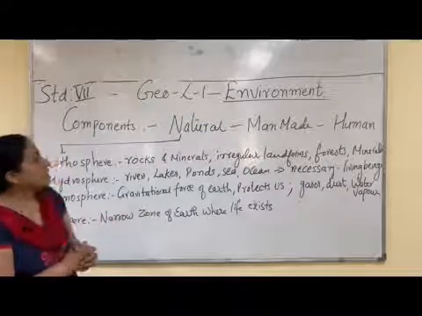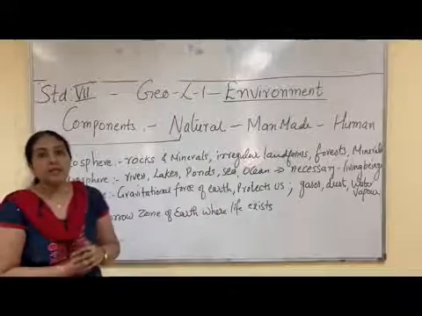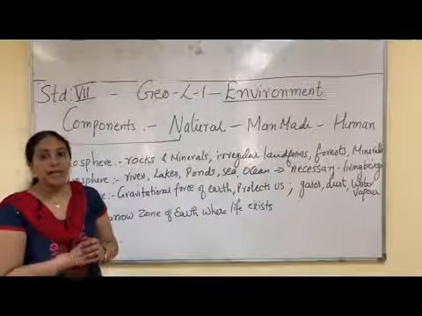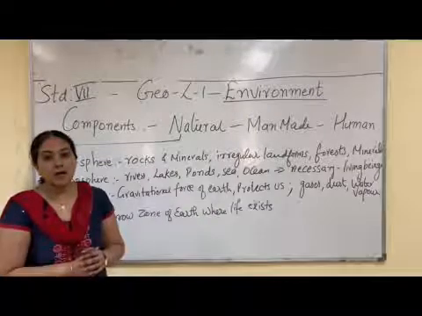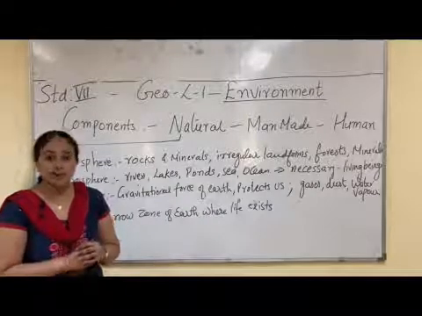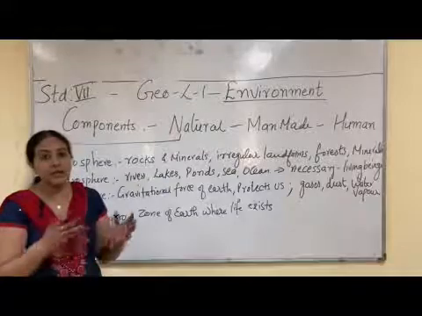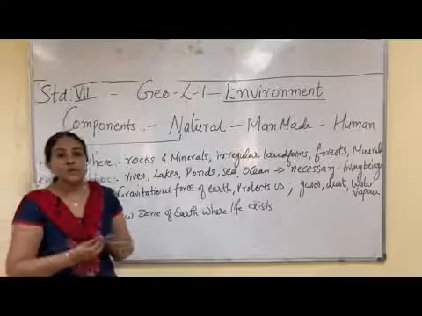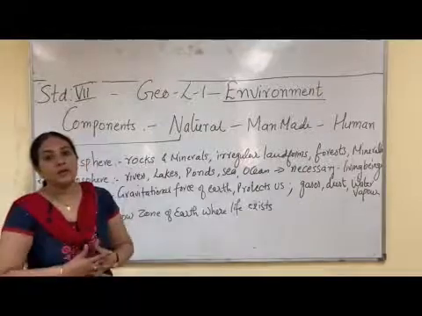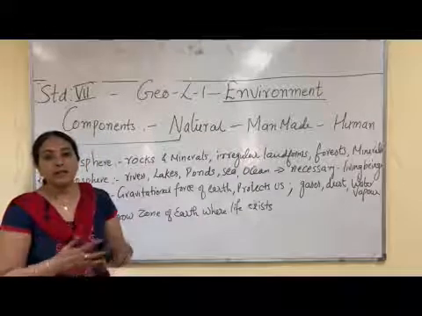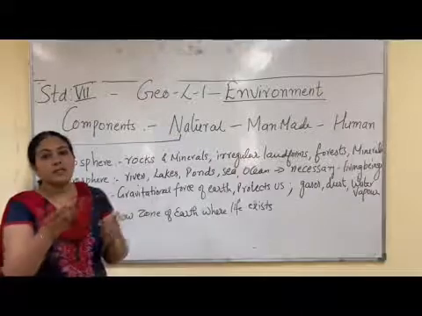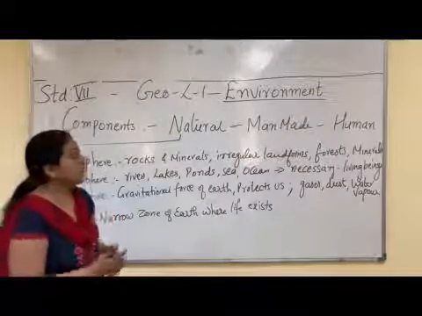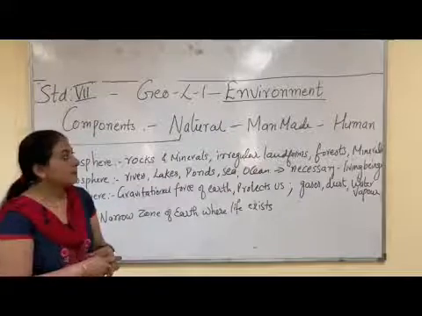So environment has two components, biotic environment and abiotic environment. Any living thing which is found around me is called biotic environment, like trees, plants, animals, birds, and the non-living things which are present around us, like air, water, soil, bridges, classroom, school building, everything is abiotic environment.